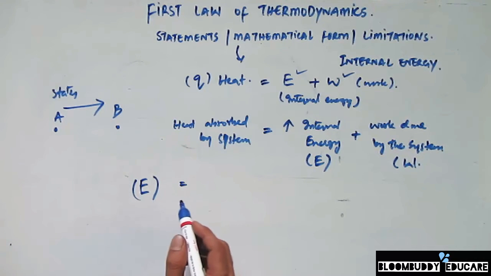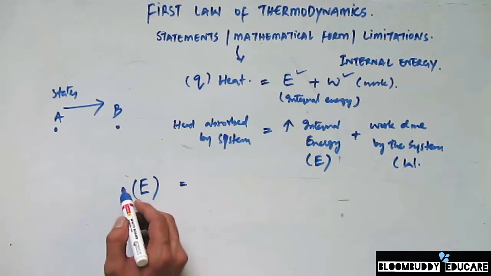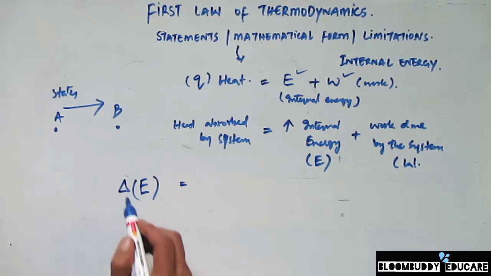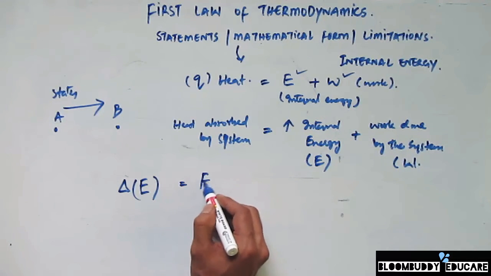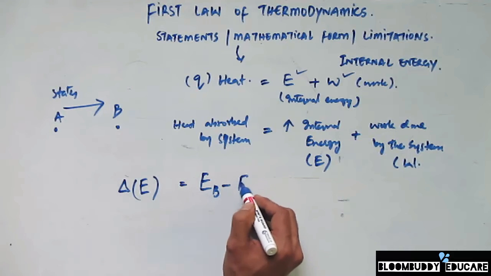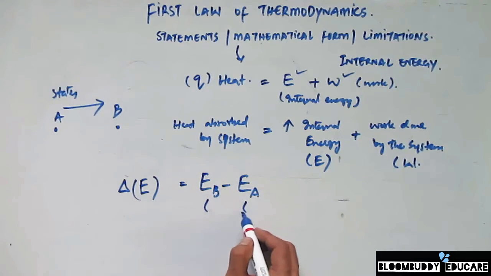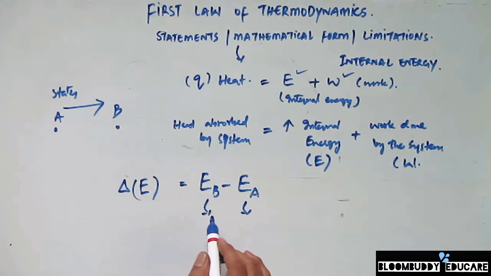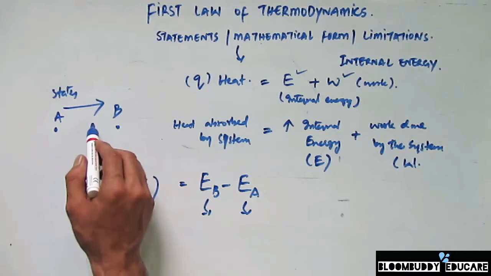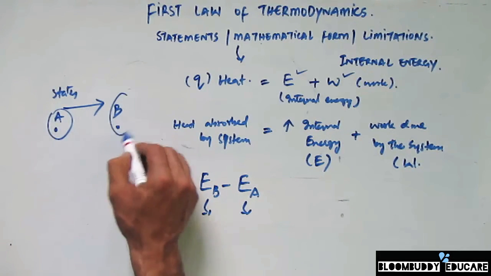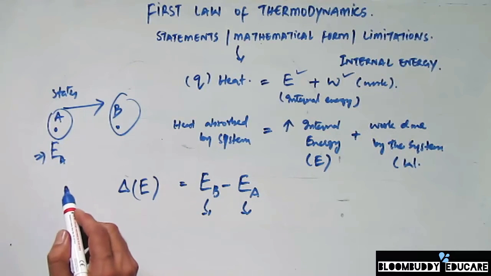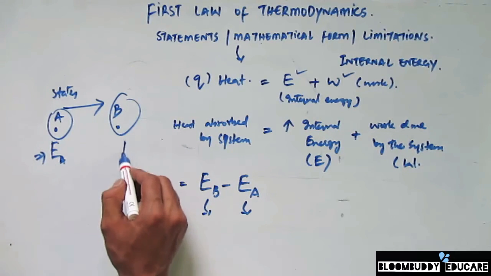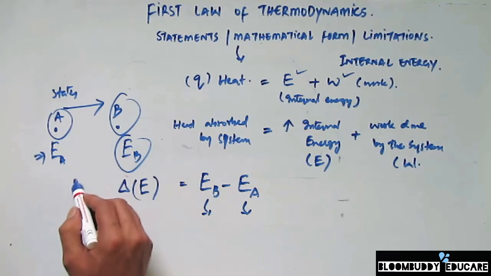In that case, the difference in the amount of the internal energy, that is delta E, is going to be equal to the difference between EB minus EA. EA and EB are the internal energies associated with the system at states A and B. So EA is the internal energy associated with state A in the system, and